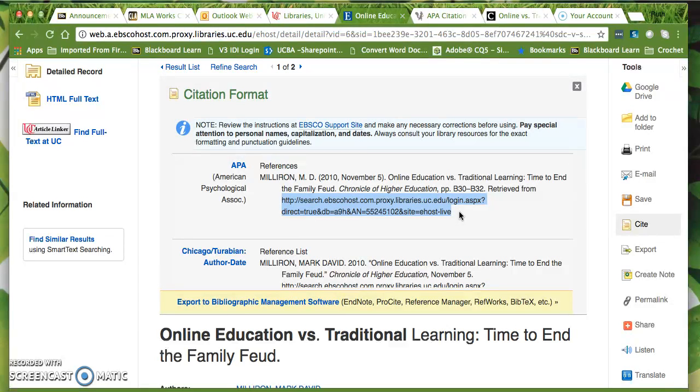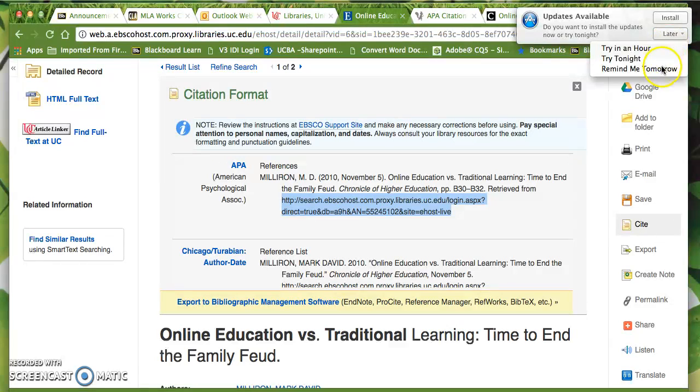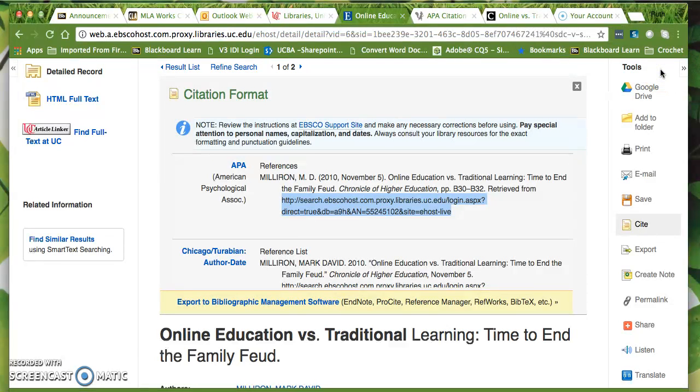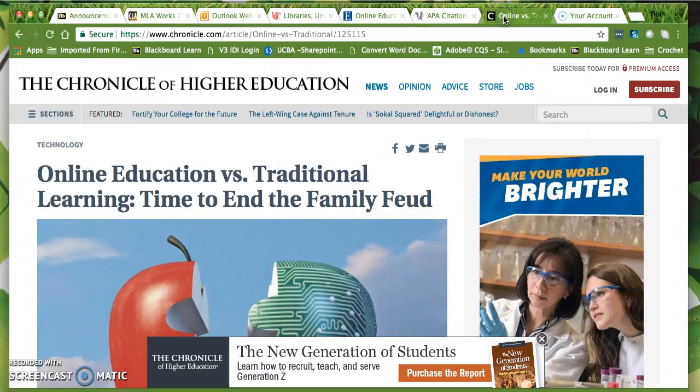So you say, well, what do I put there? Let me answer that. Here I have my citation. I'm going to copy the title. Because I'm in Academic Search Complete, these are a lot of popular sources. So I search for it and I get it here. This is in the Chronicle of Higher Education.